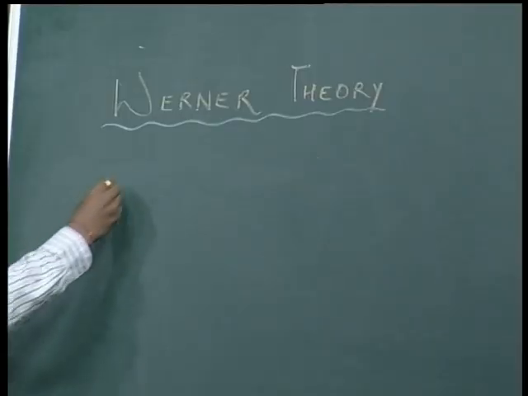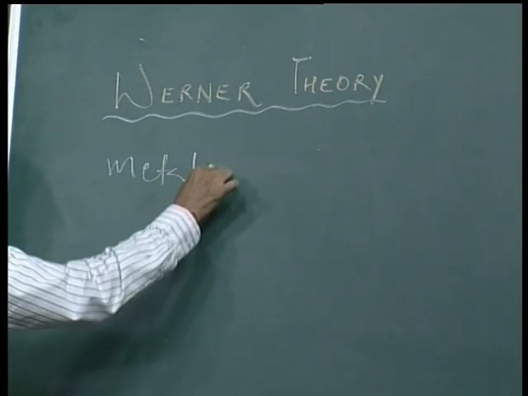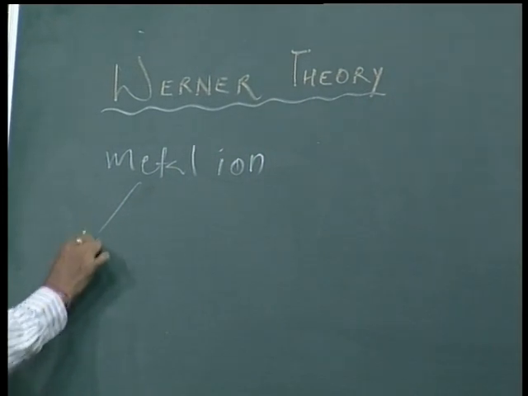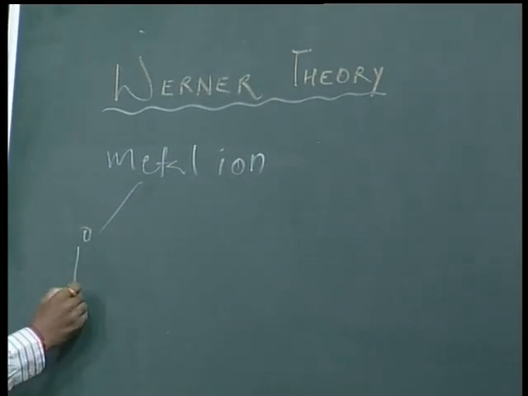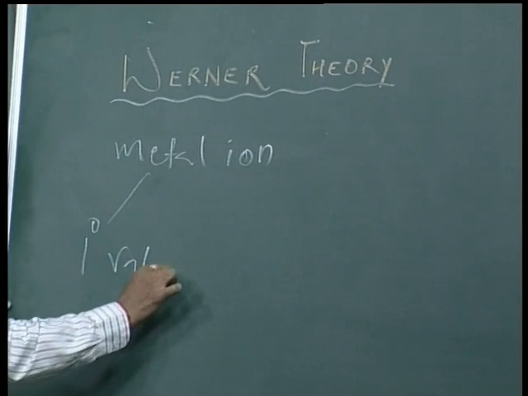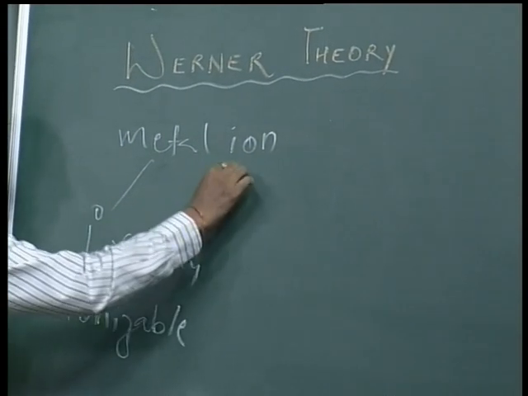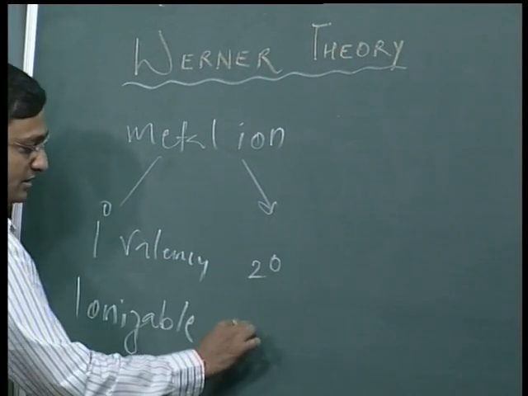Good afternoon, students. Today our topic is coordination chemistry, or you can say complex compounds. First we discuss a few points of Werner's theory, given by the scientist Alfred Werner. According to Werner, a metal ion has two types of valency. One is the primary valency, or ionizable valency. Second is the secondary valency, or non-ionizable.